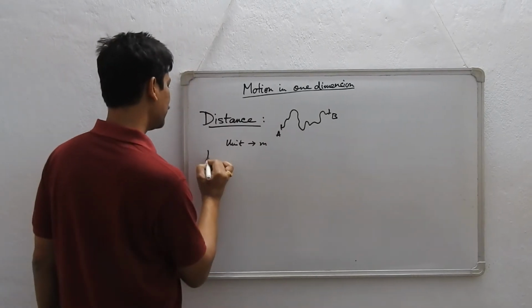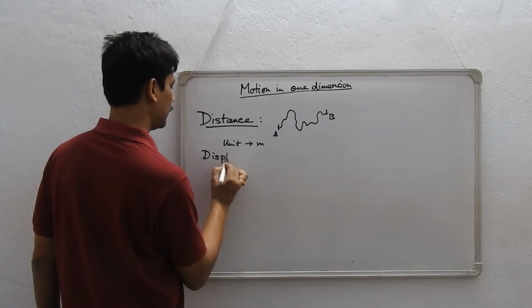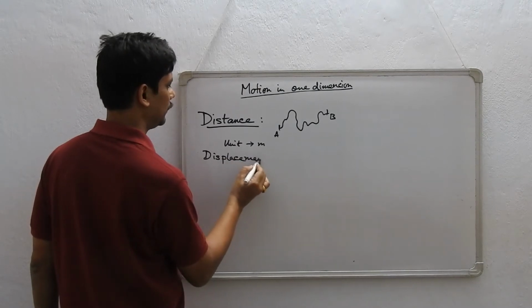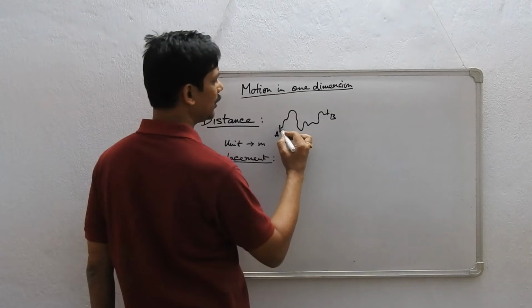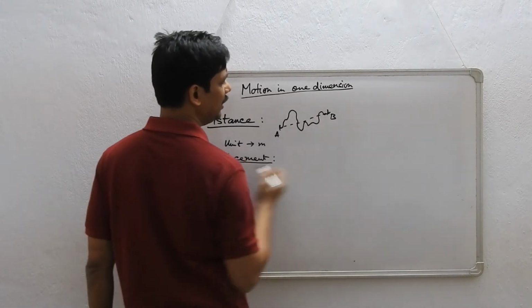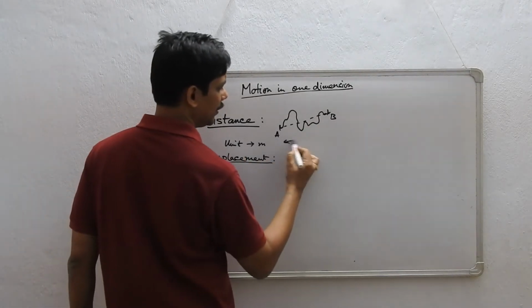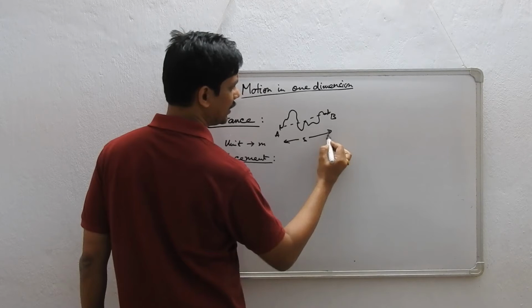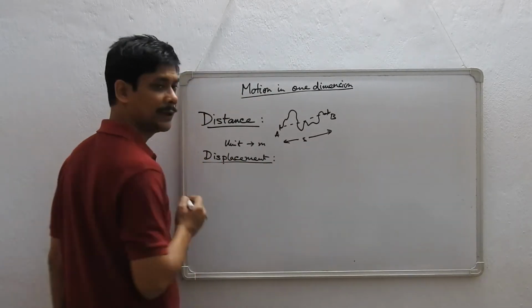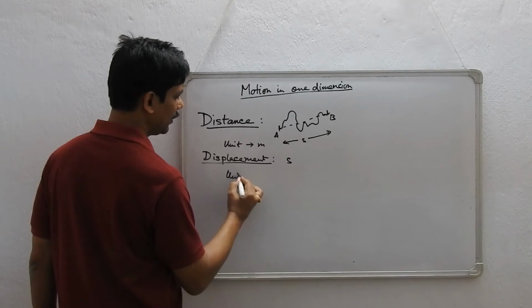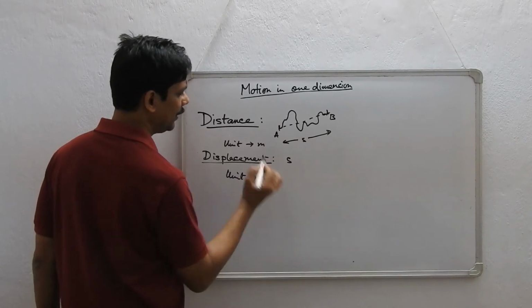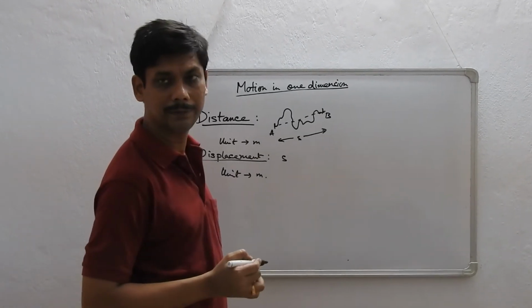Now, what is displacement? Displacement is the shortest distance between the initial and final position. So this distance S is the displacement in this case. Displacement is S. What is its unit again? Of course, I am measuring length and therefore it is meter.